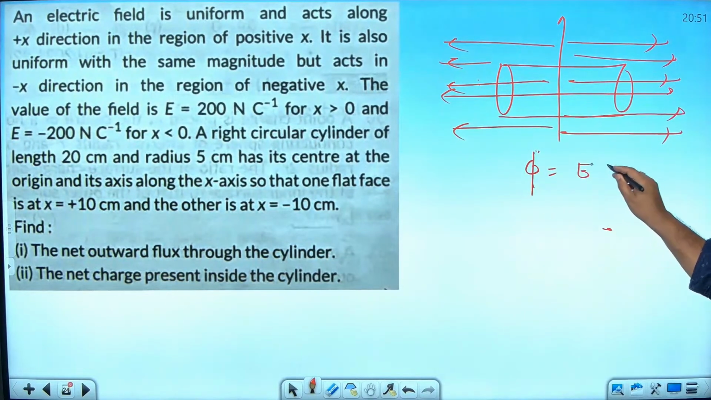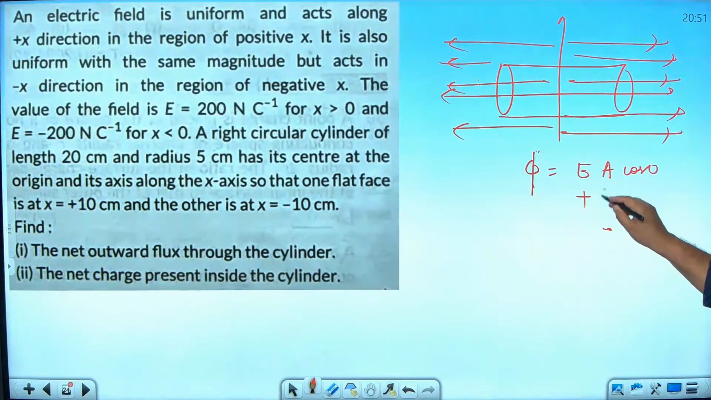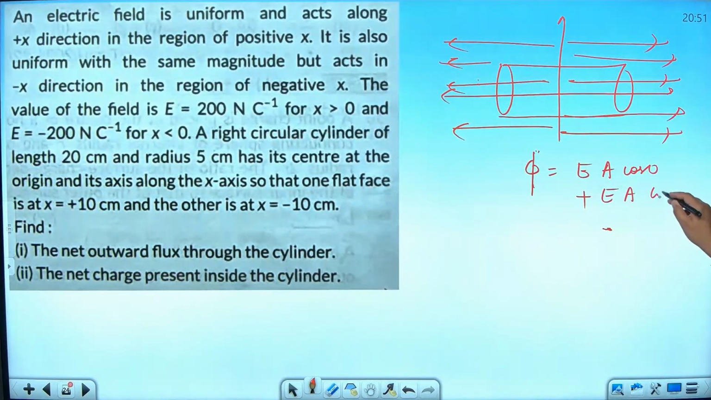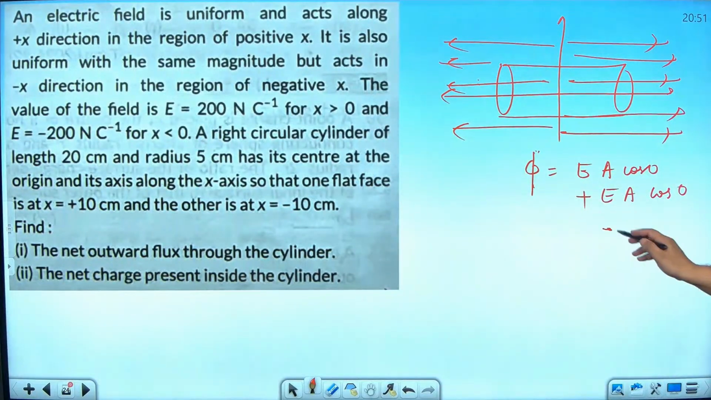E A cos 0 plus E A cos 0, because the electric field and area vector are parallel. Here also the electric field and area vector are parallel. So what is the flux value? 2 E A, that's all.